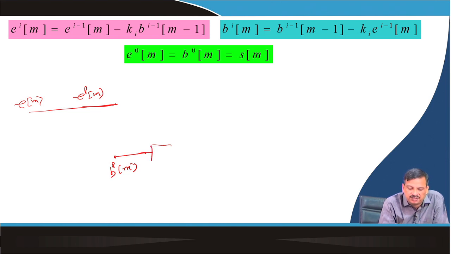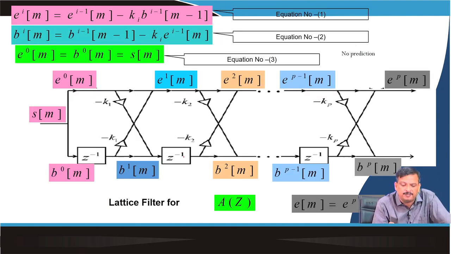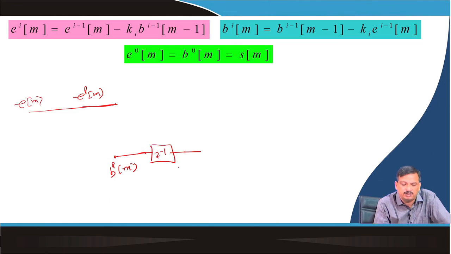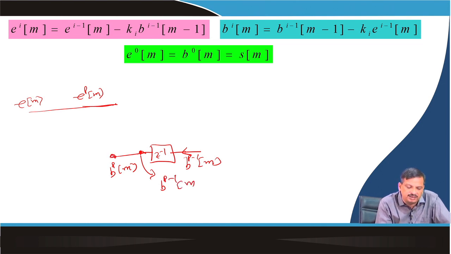So, this one, if it is delayed by z to the power minus 1, then this one, this is Bpm, this one is nothing but a, so this is delayed by z to the power minus 1. So this one is nothing but a one sample delay. Okay, so this is Bp minus 1 m delayed by one sample. So at this point I get Bp minus 1m. This point, this is Bpm.